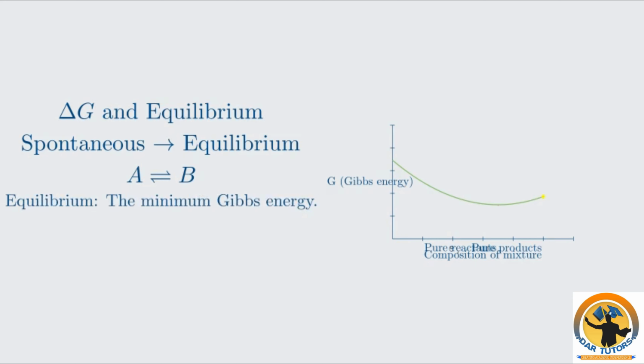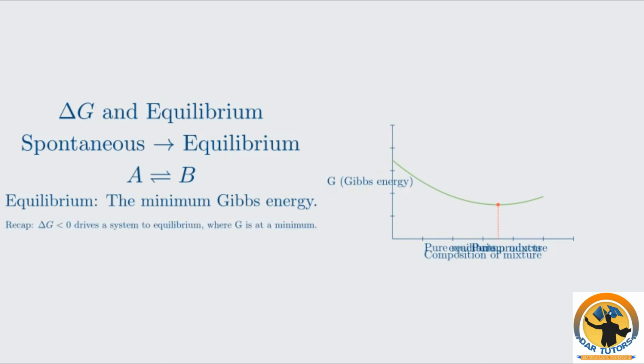What does this minimum represent? The minimum in the Gibbs energy curve corresponds to the point of maximum stability for the system. This point is equilibrium. The system will always spontaneously evolve towards this minimum Gibbs energy state, whether it starts with pure reactants or pure products. This is a fundamental principle of equilibrium thermodynamics.